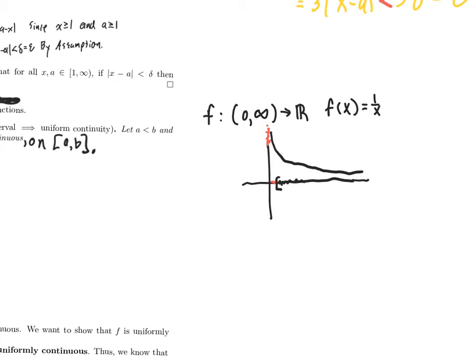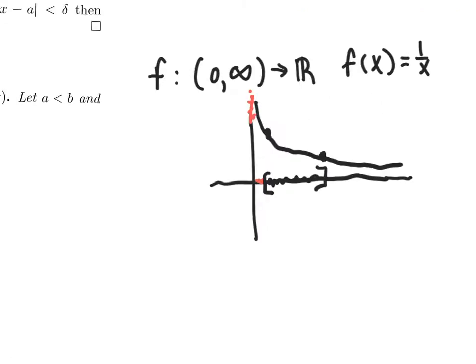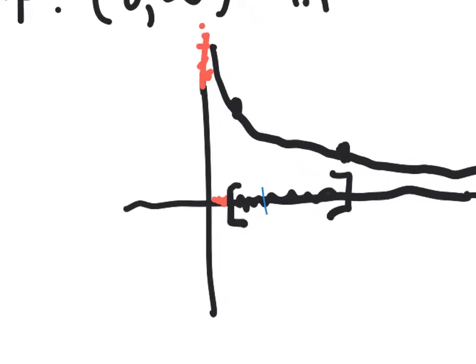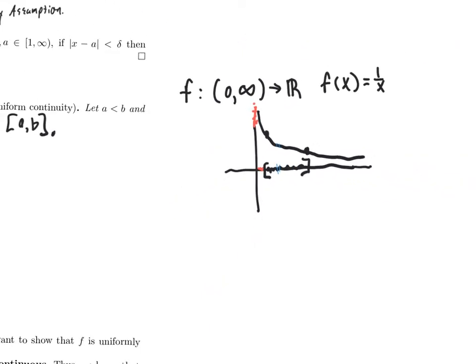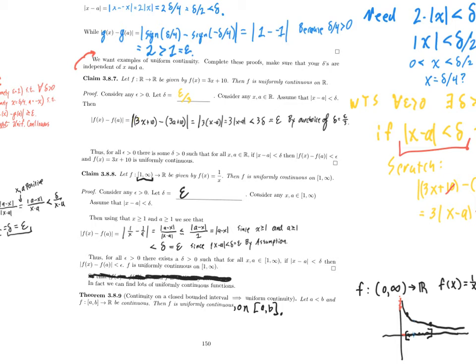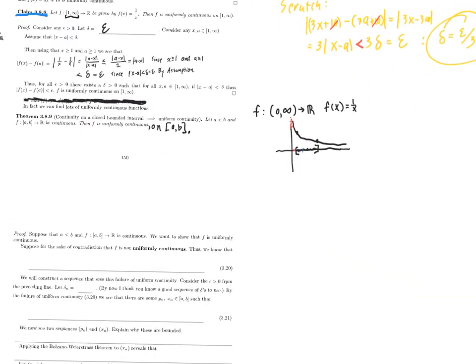restrict the domain to be 1 to, I don't know, 5, then yeah, it looks like on that interval, if you take any two inputs that are close to each other, the outputs sure seem to be uniformly close to each other as well. And in fact, we saw exactly that happen when we proved this claim. So it's believable. The failure of uniform continuity appears to happen at just a few bad points. So one way of avoiding those few bad points which aren't in the domain is restricting to a closed bounded interval, because then you can't get close to those bad points. They won't be limit points.